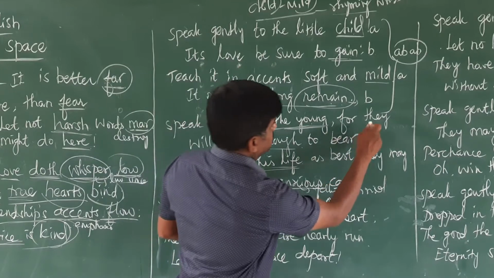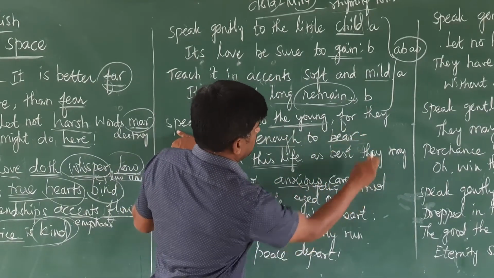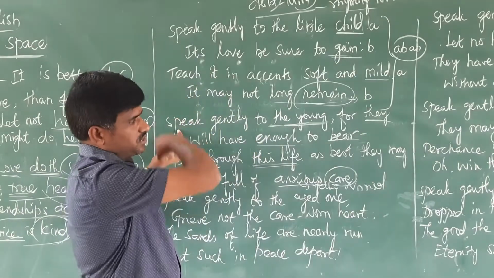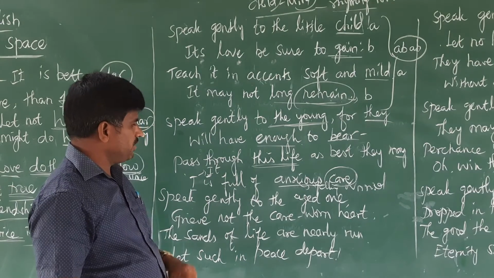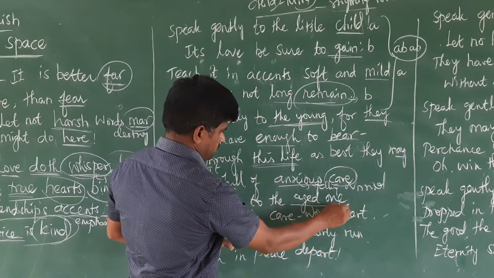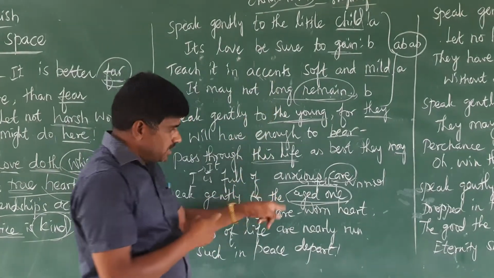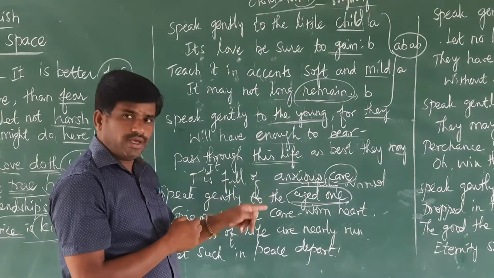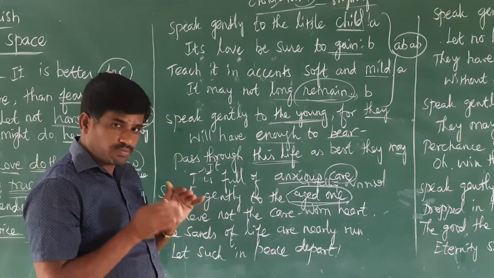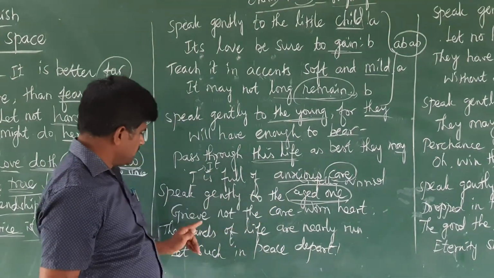This also rhymes, with young and bear, they and make, bear and care, used like the previous stanza. Now we go for the next stanza. Speak gently to the aged one. Before, how to speak with the young; in this stanza, how to speak with the aged people. We should speak gently to the aged one.